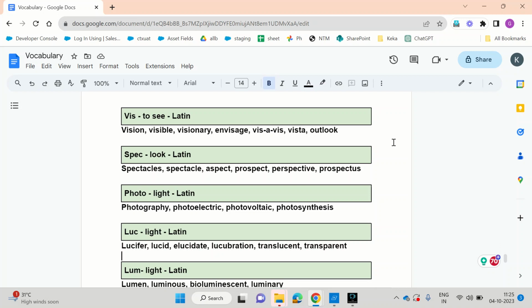Visionary. Who is a visionary? He has got very good imagination. He can see into future. He can dream big. That person is a visionary. Visionary artist. Visionary business person, etc.